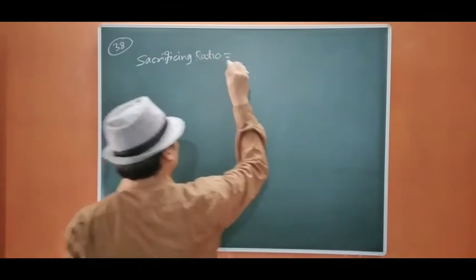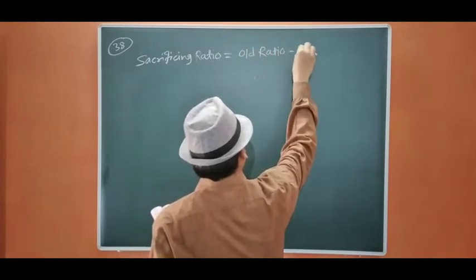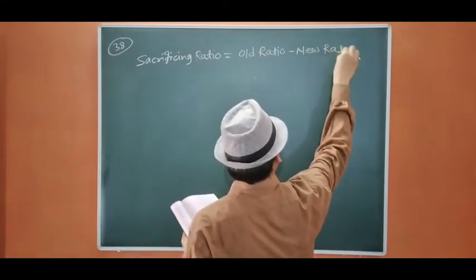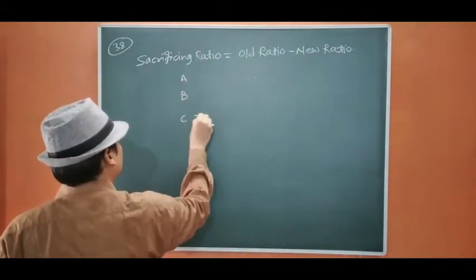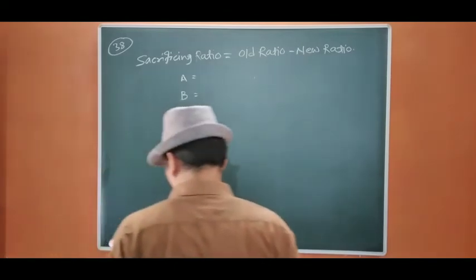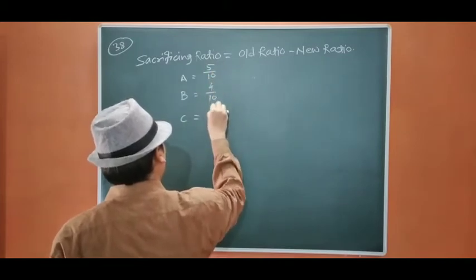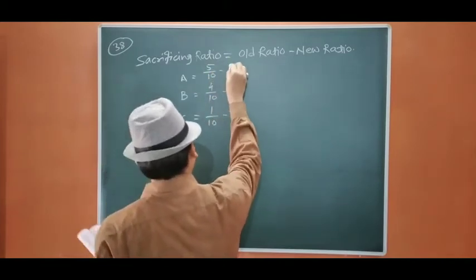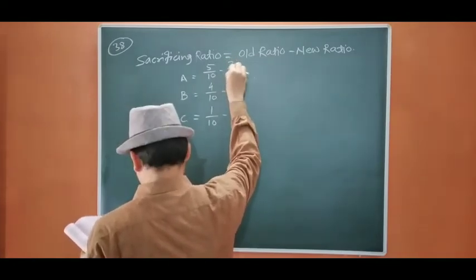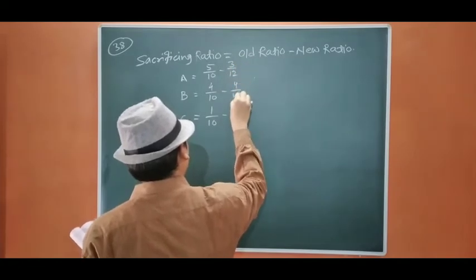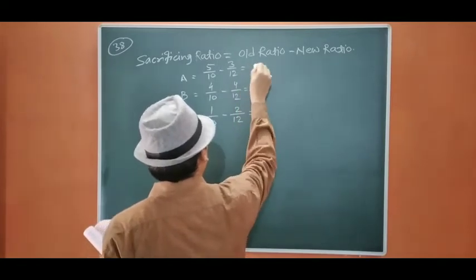Sacrificing ratio equals old ratio minus new ratio. Okay, so A, B, C. Let us see. The old ratio was 5/10, 4/10, 1/10, and the new ratio means 3/12, 4/12, and 2/12.